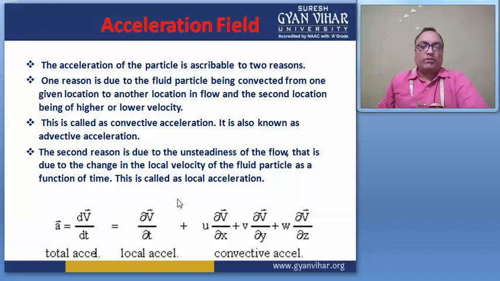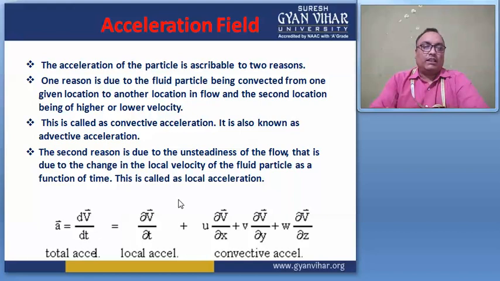If any fluid is moving in the x, y, and z directions with velocity V, it creates some acceleration: u del V by del x plus v del V by del y plus w del V by del z. Here V is a vector, since velocity is a vector quantity. This shows the convective acceleration.